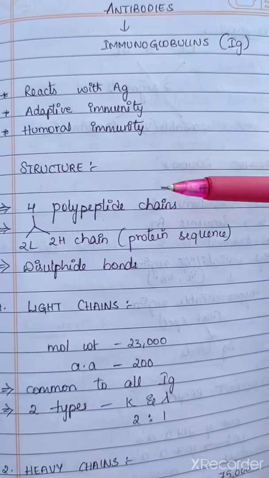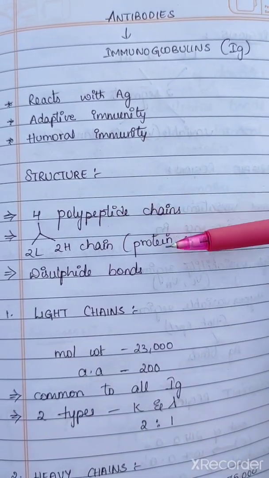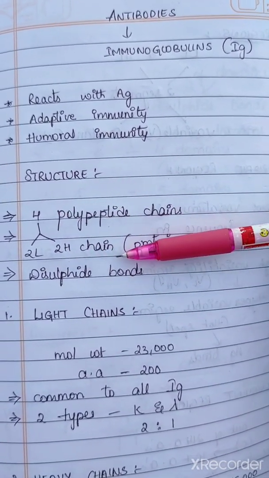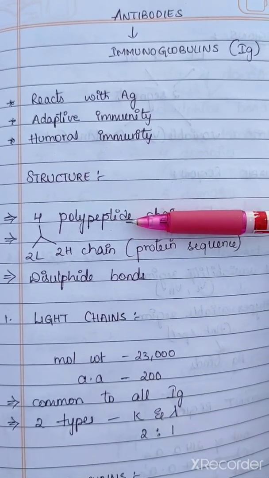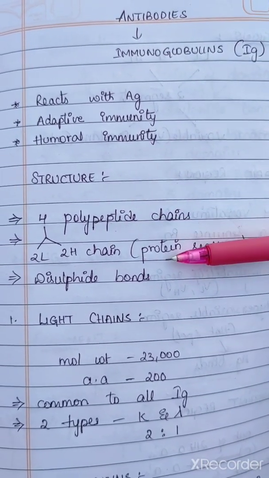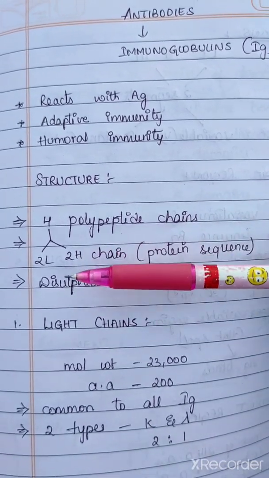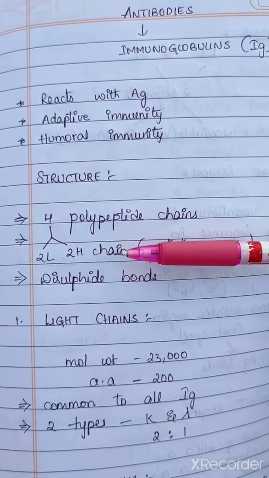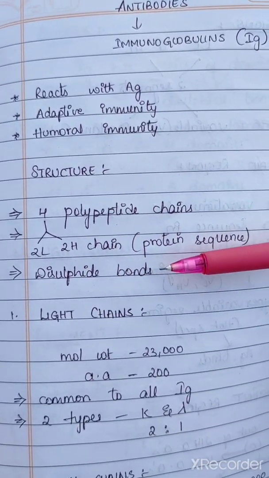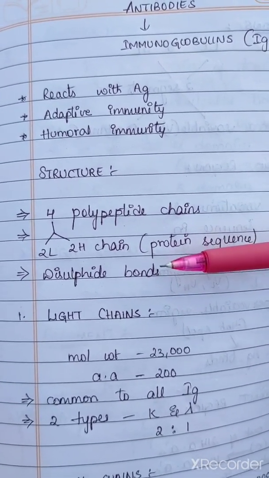Okay, coming to the structure of the antibodies. Antibodies will be having 4 polypeptide chains. In that, 2 light chains and 2 heavy chains are present. These polypeptide chains will be having sequence, means as they are protein in nature, this will be having protein sequence. These light chains and heavy chains come together and are bonded with each other with the help of disulfide bonds, which are a type of covalent bond and which is very strong in nature.